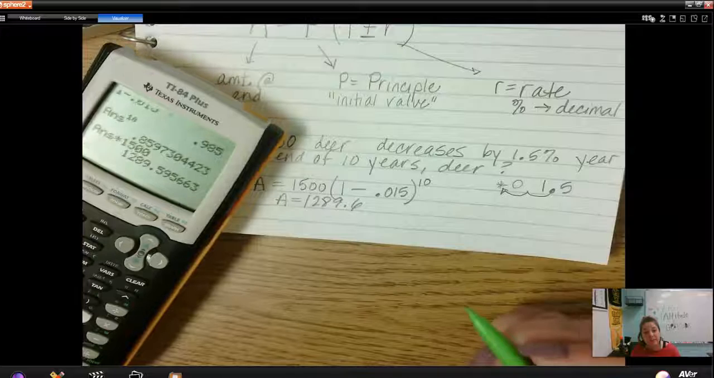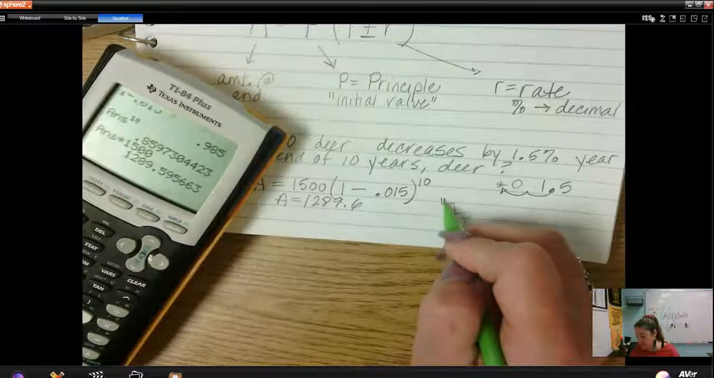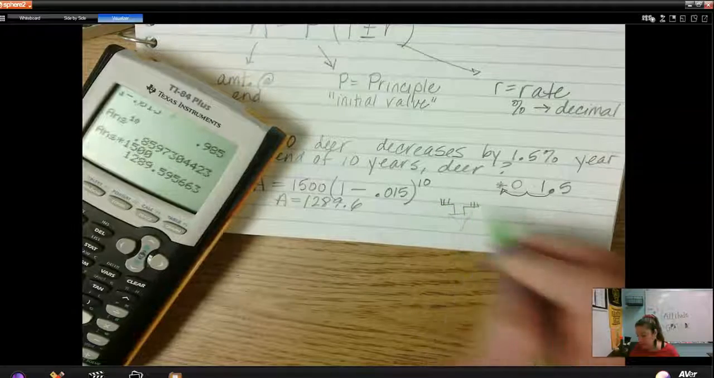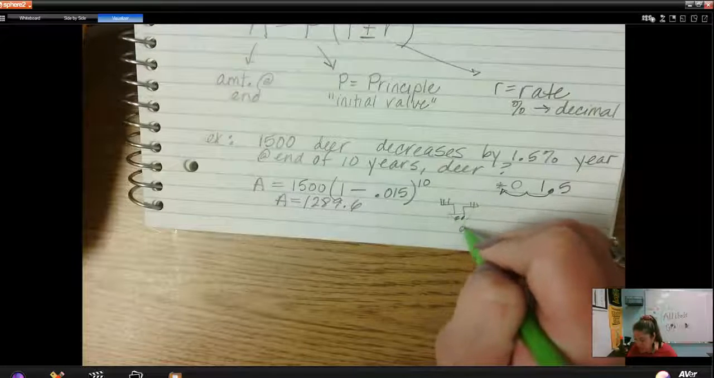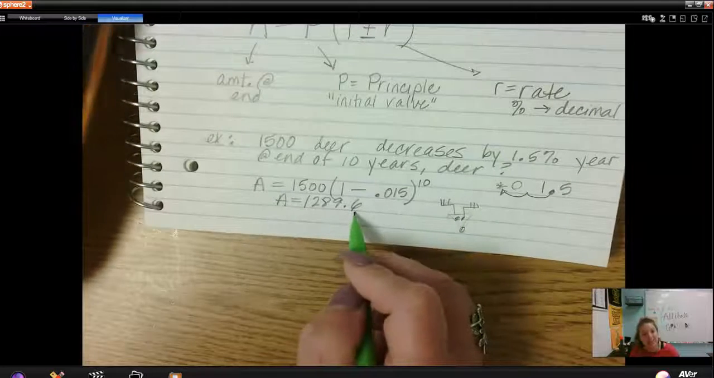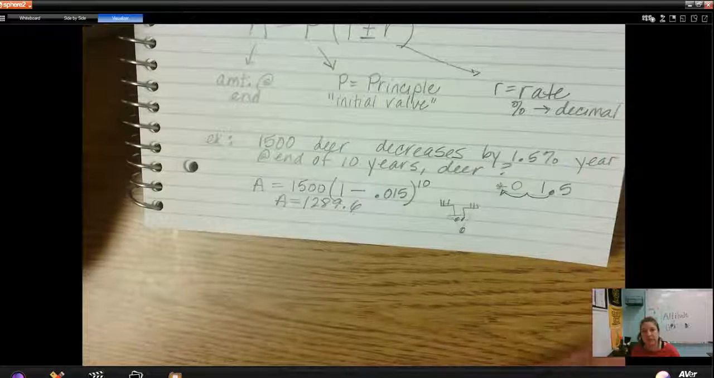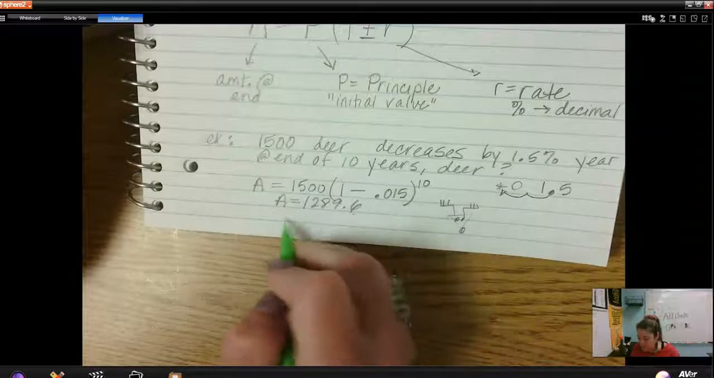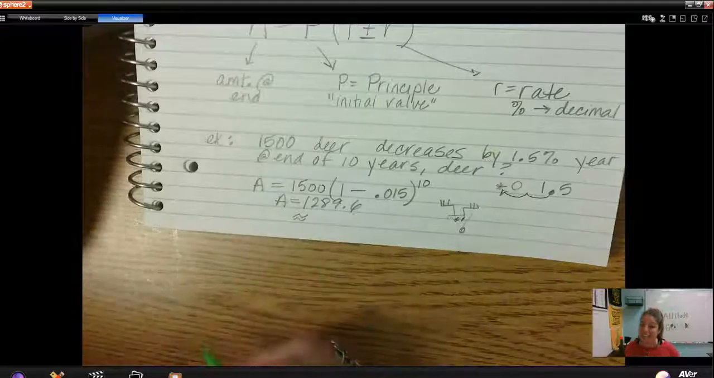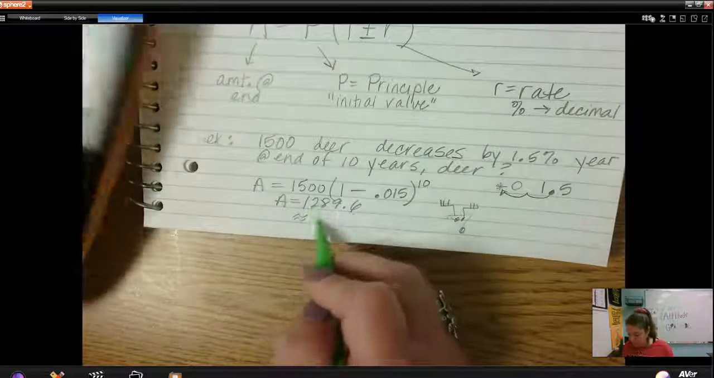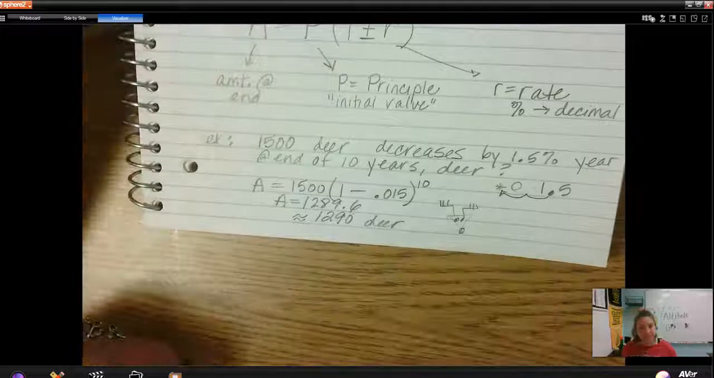Now, here's the other part that's weird, okay? We are talking about deer. This is my stick figure for deer, okay? We're talking about Rudolph, right? You can't have 6/10 of Rudolph. There's no just Rudolph's legs hanging out somewhere, okay? So you want to make sure that your answer makes sense. So you're going to round to the nearest animal, okay? And so that would be 1,290 deer, okay?